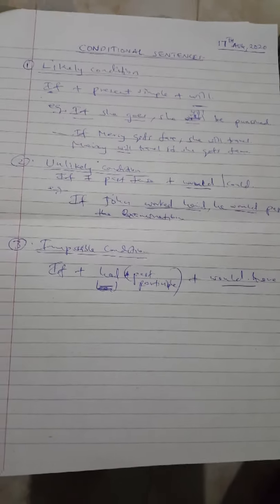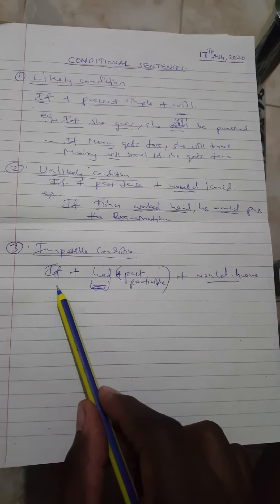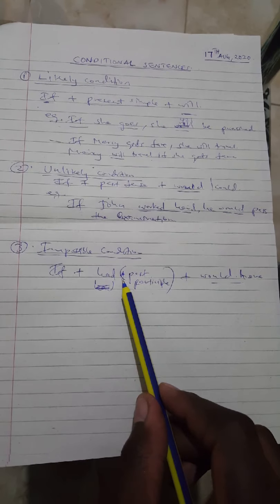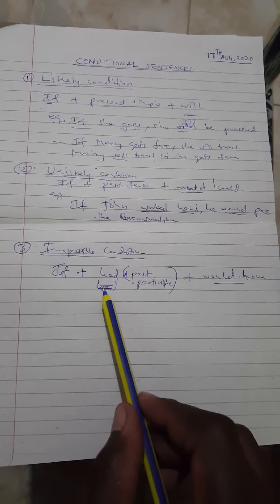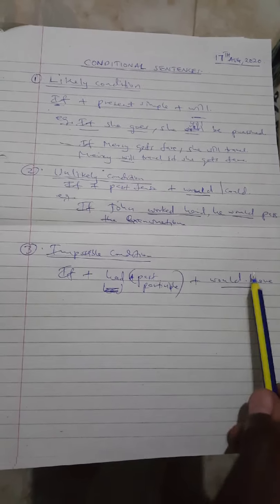Would have must be there. So just like the other one was if plus a past tense plus would or could, in this case we talk of if plus had and a past participle must be there. Automatically when had is there, the next thing must be a past participle and would have. And here we are also going to have two examples.